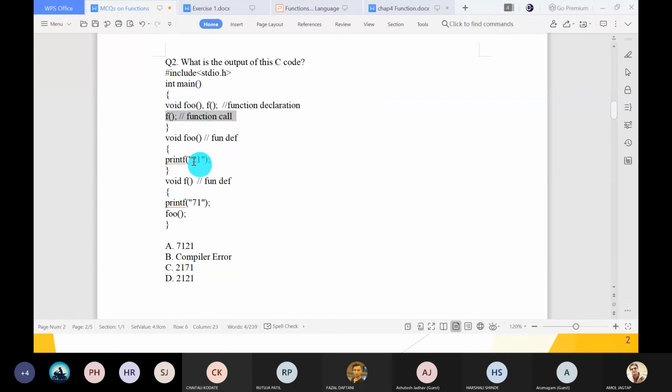Function f is called, then print 71. Then foo is called, then foo prints 21. Okay, so what is the output? 71, 21, compilation error, or 21, 71, or 21, 21. 71, 21, sir. Yes. Okay, just check whether it gives the correct output or not.